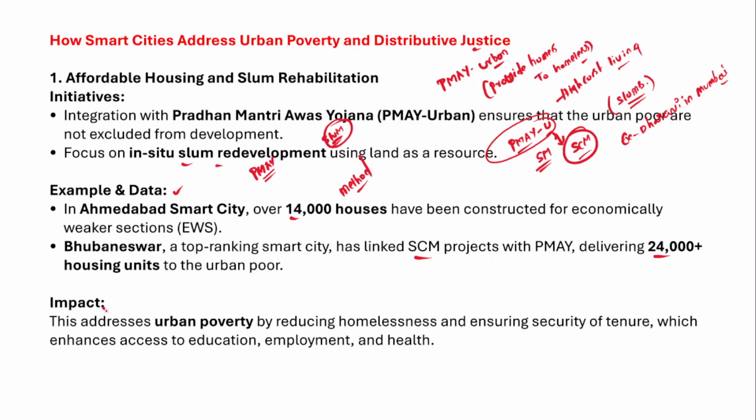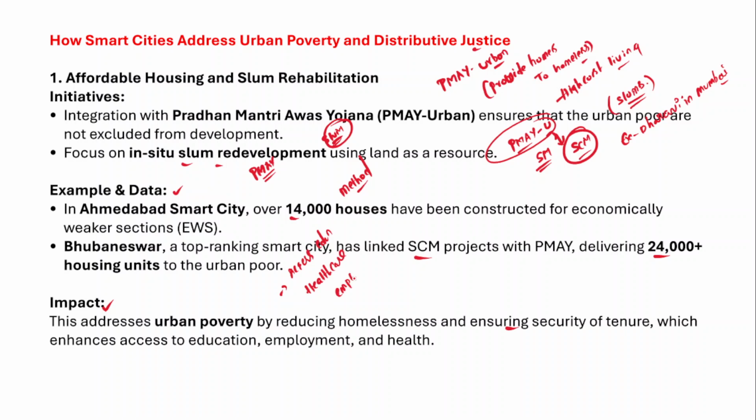So what type of impact would it have if we construct houses for the urban poor by integrating the Pradhan Mantri Awas Yojana and the smart cities mission? The impact would be that it addresses urban poverty by reducing homelessness and ensuring security of tenure for the urban poor, right? Once they have affordable housing and security of tenure, it would have a multiplier effect in terms of their access to education, healthcare and employment opportunities as well.